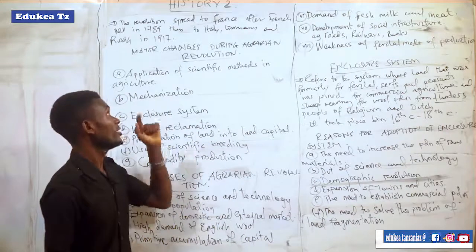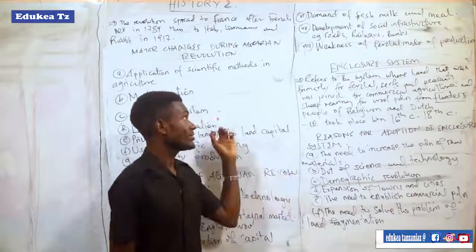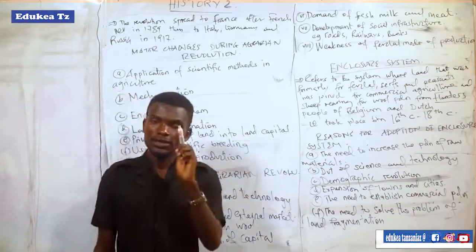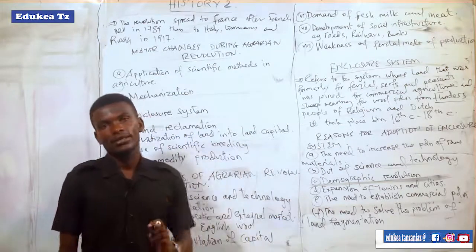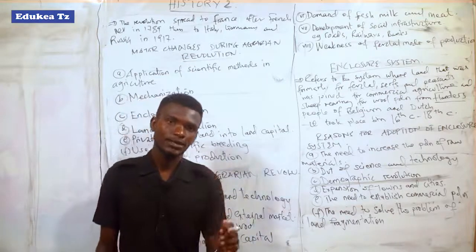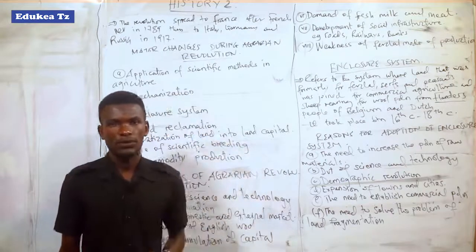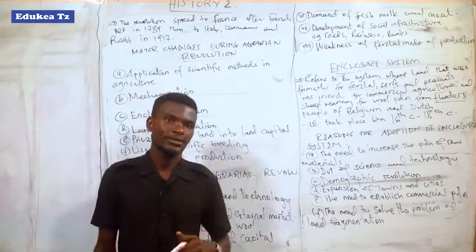So during the agrarian revolution, the people who came to practice that system came up with an idea to collect the strips of land which were divided during the feudal modes of production in order to make a large land or large farm for large scale agriculture.